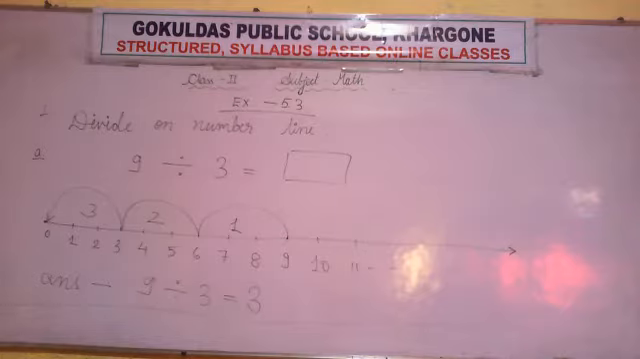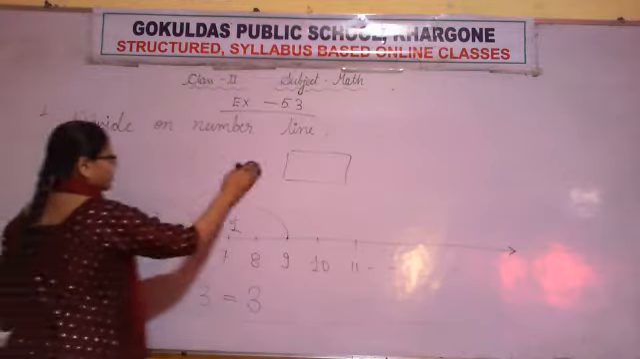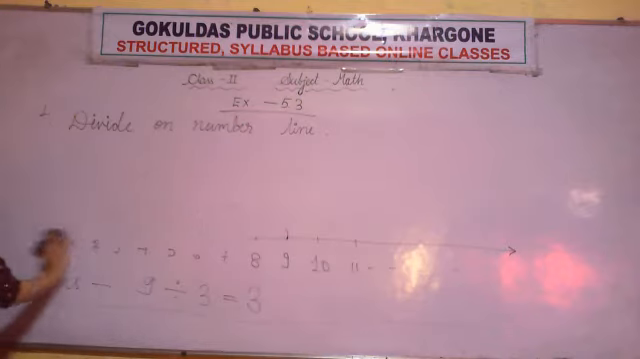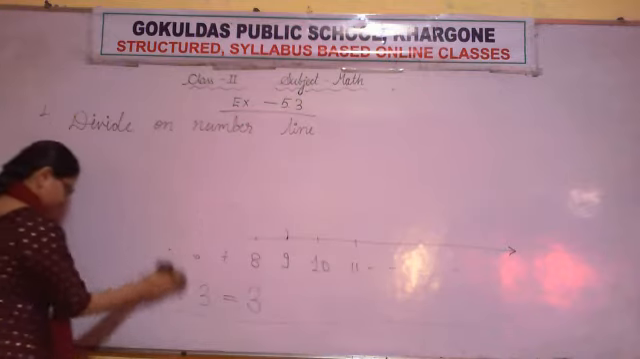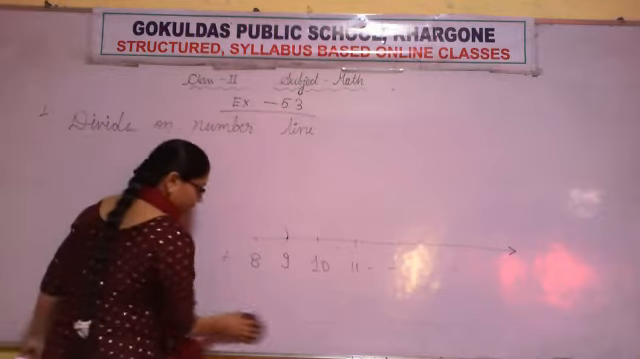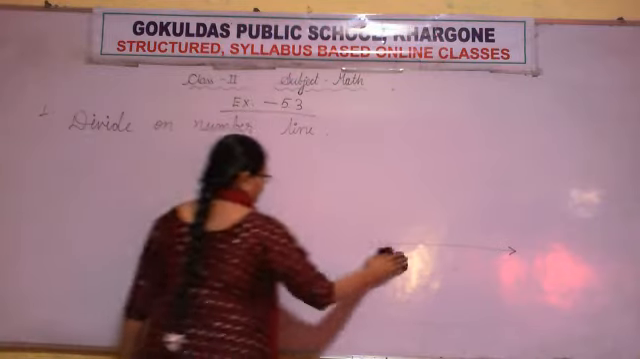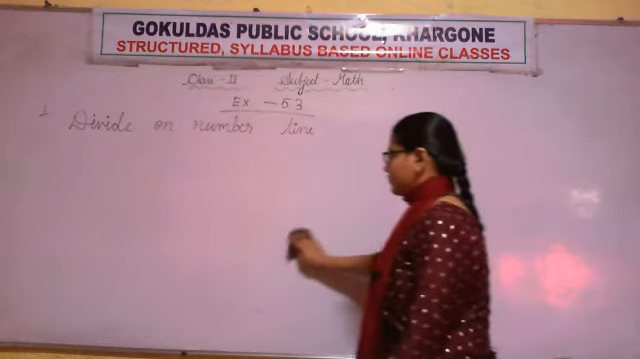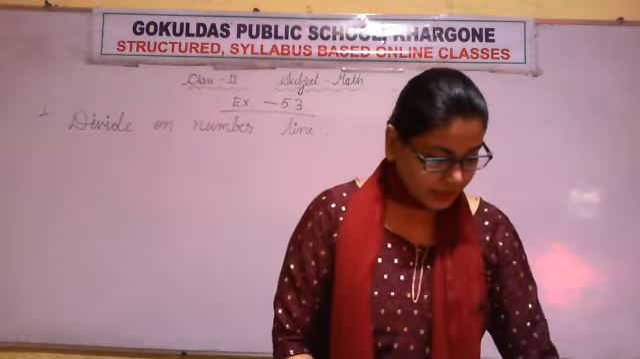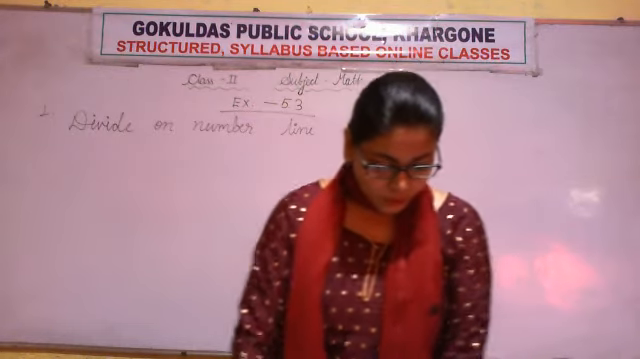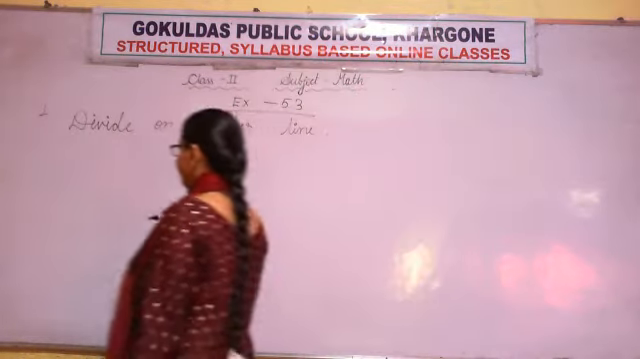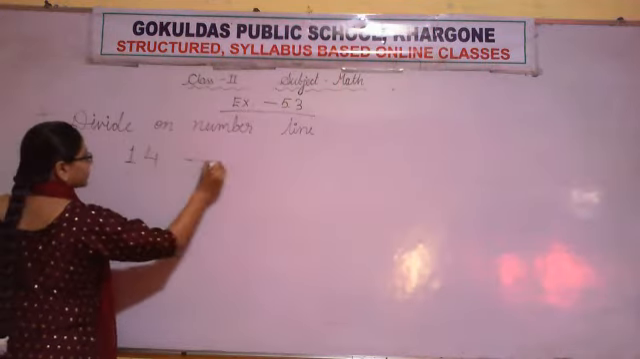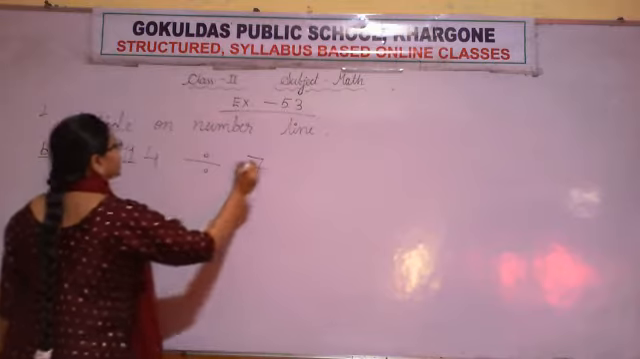Now I hope students you are done with A. Now the next question, B. So the next question is 14 divided by 7. Question B. 14 divided by 7.